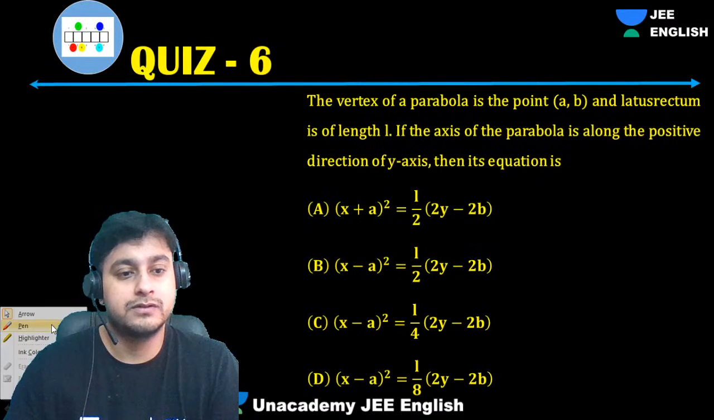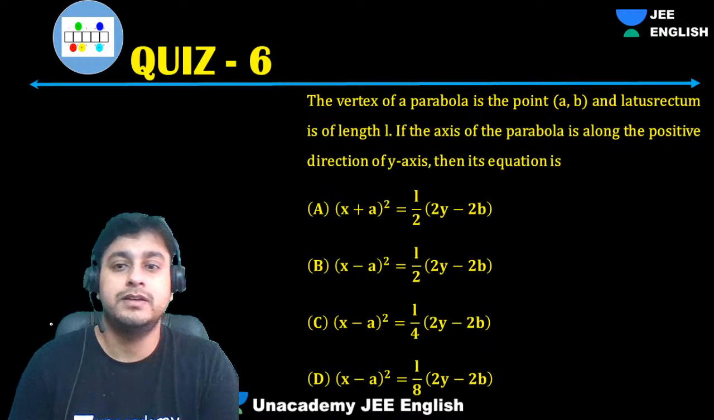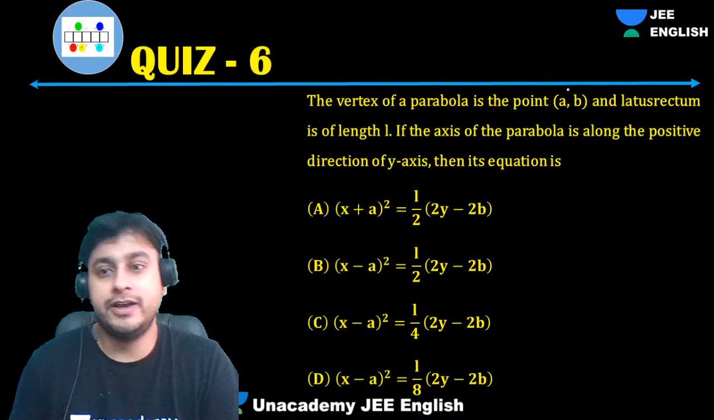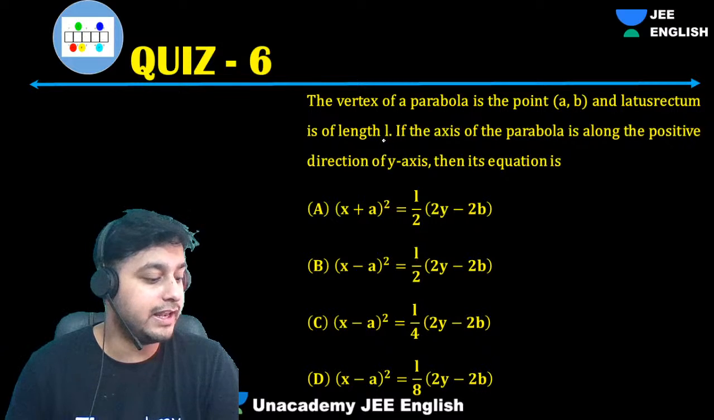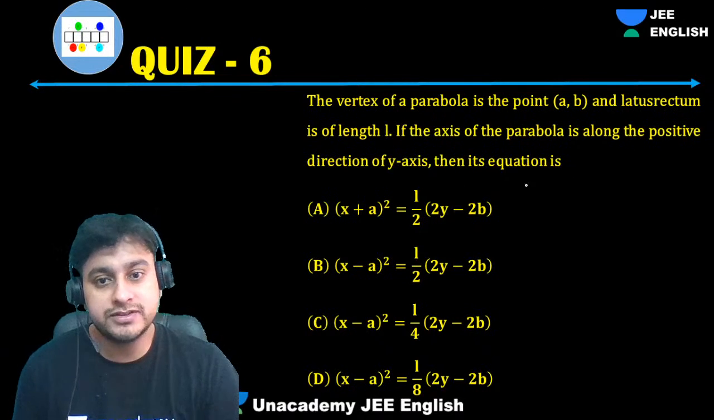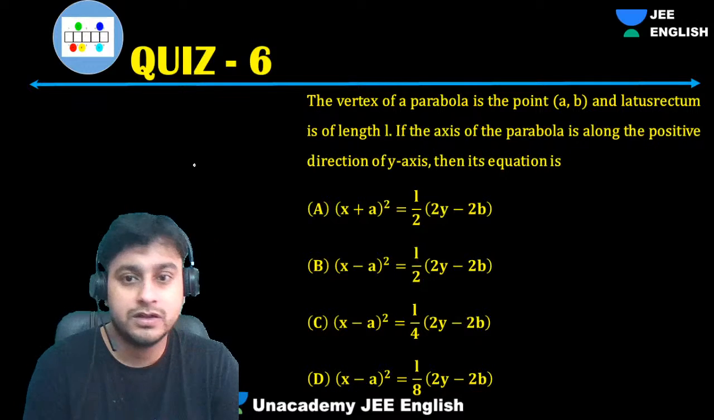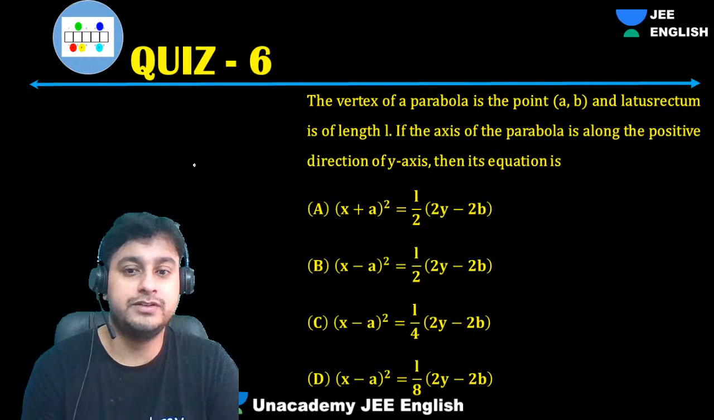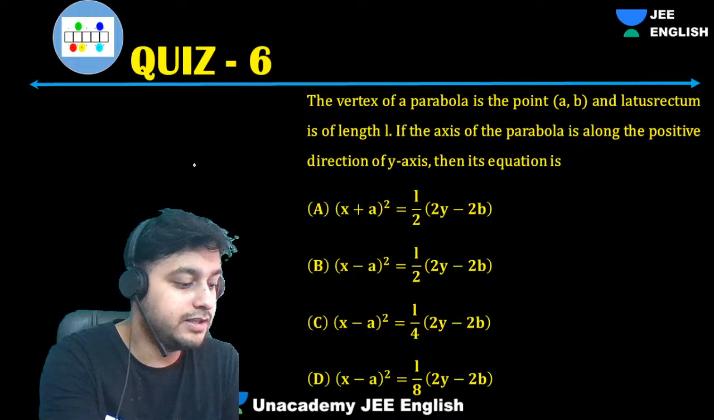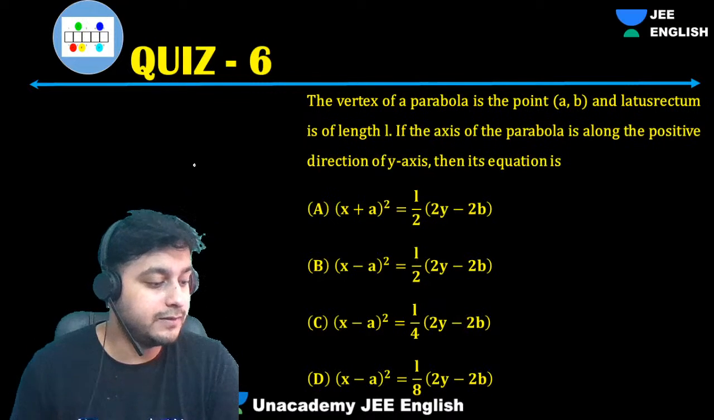Okay. Vertex of parabola is the point A comma B and latus rectum is of length L. If axis of parabola is along positive direction of y axis. Okay, axis is along positive y. Then what is it? Easy. Very easy question once again.